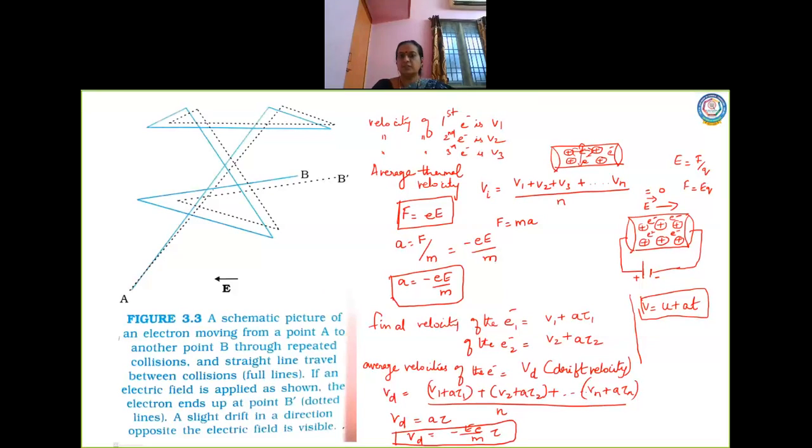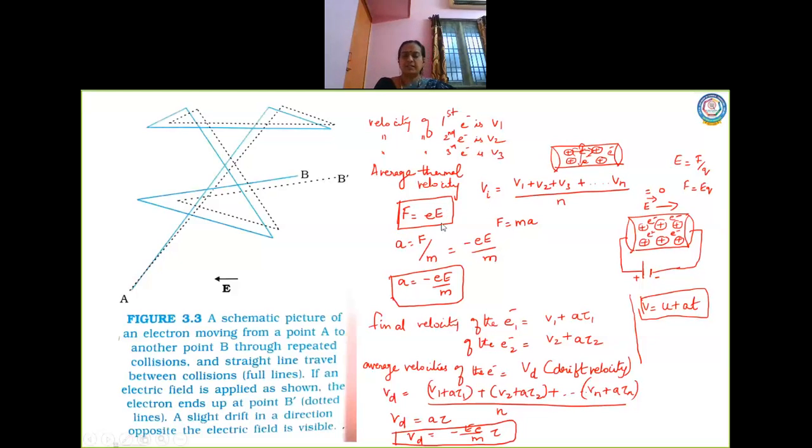In the absence of an electric field, the average thermal velocity of the electrons was found to be Vi is equal to V1 plus V2 plus V3 up to Vn divided by n. Actually, the electrons collide with the positive ions and they gain thermal velocity, which is given by this value.